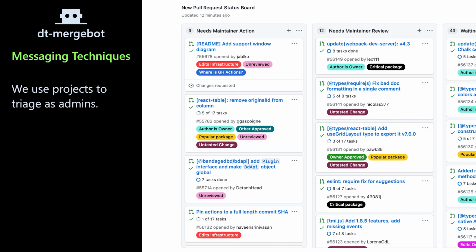If it's something that only someone from the DT maintainers team can do, then we try and move it as far left as possible, which means when you're triaging, you start on the left and make your way right. This makes it very easy for us to look at the entire set of open pull requests. There's usually about 100 open at any point, and have a sense of which ones we think are important for us, the team, to deal with. So at this second, that's about 9 plus 12, so somewhere around 20.